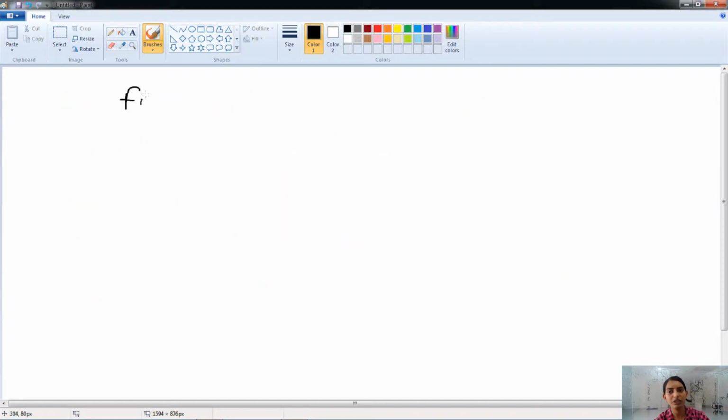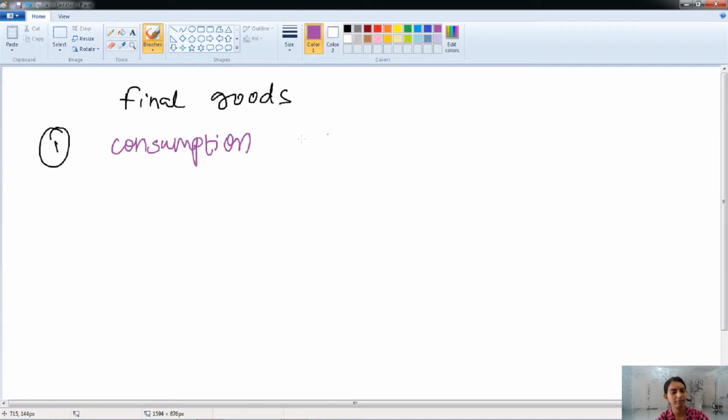Final goods are also further divided into two types. Okay. The first one is the consumption goods. Consumption goods are also known as the consumer goods.